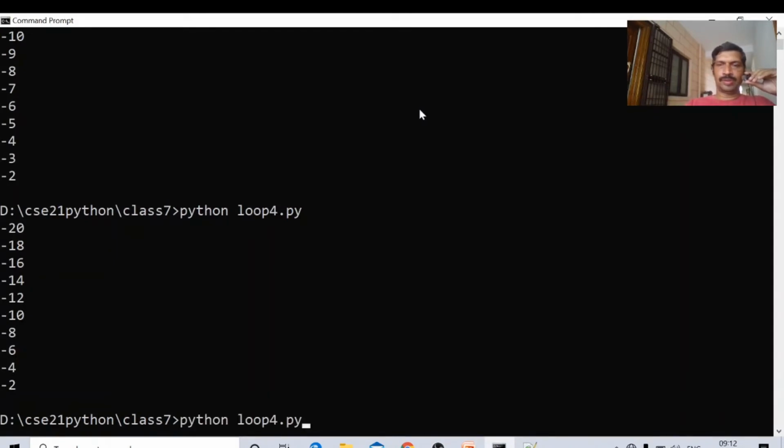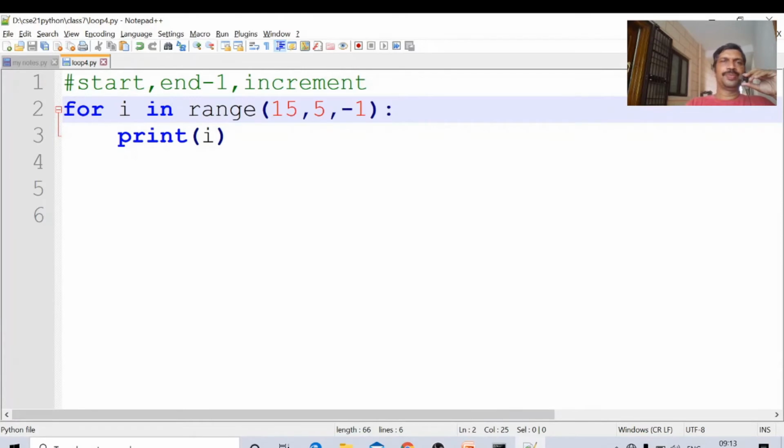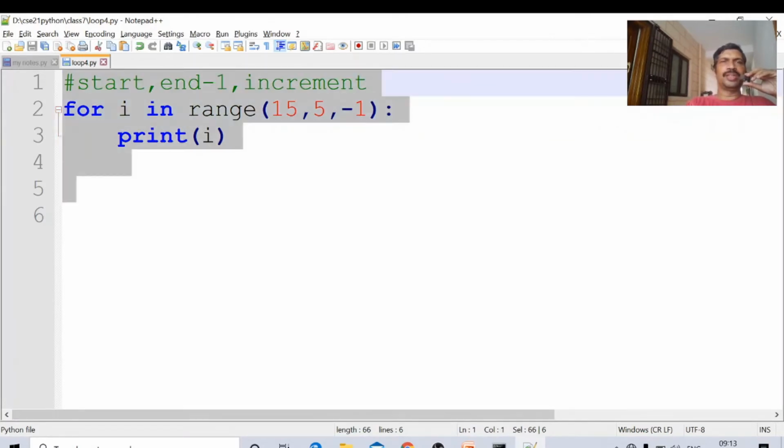Okay, loop4.py: 15, 14, 13. Okay, these are the different possibilities. 15, 14, 13, 12. It is not only from lower number to higher number; higher number to lower number is also possible. But we must take care while going from higher number to lower number: the increment must be negative. Using this statement, we can print the numbers from 15 to 4. Control A, Control C.